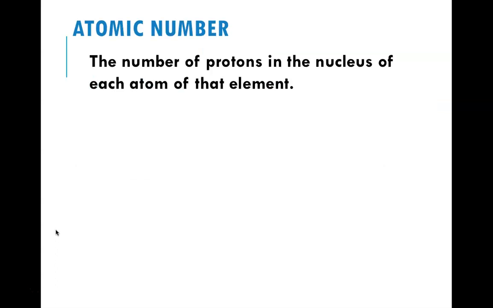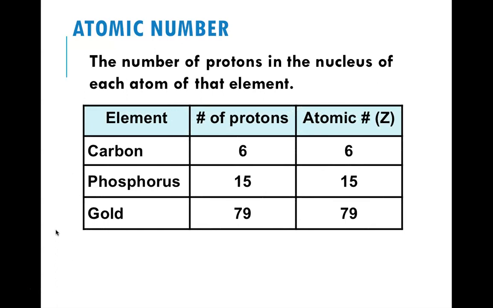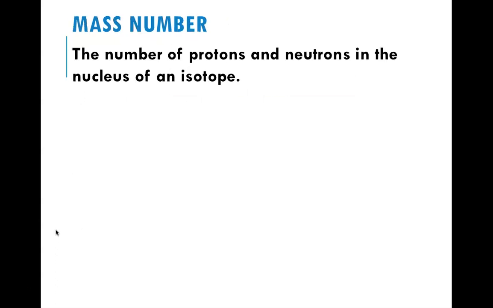All right, so our atomic number is the number of protons in the nucleus of each atom in the element, pretty straightforward. So you look at a periodic table, carbon has 6 protons, so it has an atomic number of 6. The atomic number is symbolized by capital Z. Why? I have no idea. It's just what they went with. So again, the number of protons is always equal to the atomic number, right on the periodic table. Easy to find, easy to use.